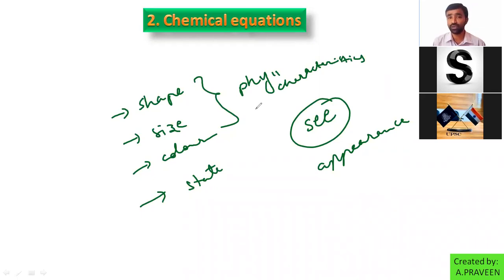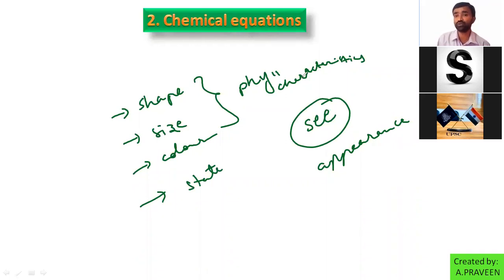So if there is a change in these characteristics, that change we may call a physical change. Other than this, invisible things, like smell and taste, we cannot see them. We can feel them. So that comes under another category called chemical changes.